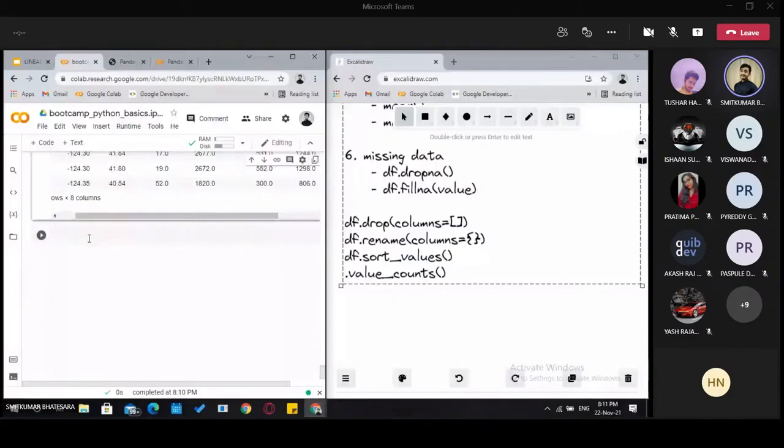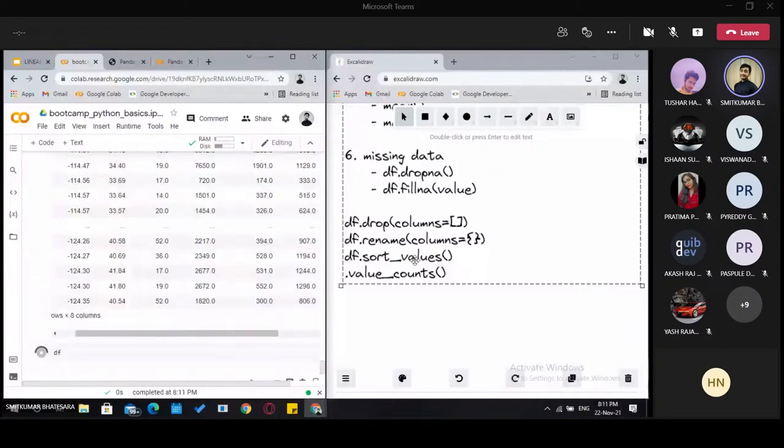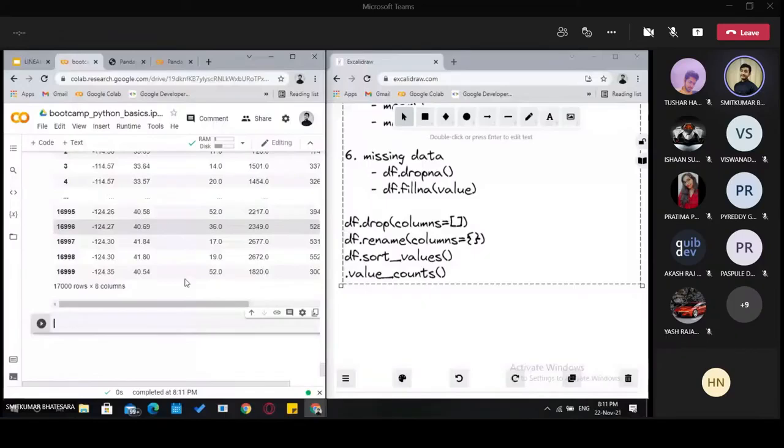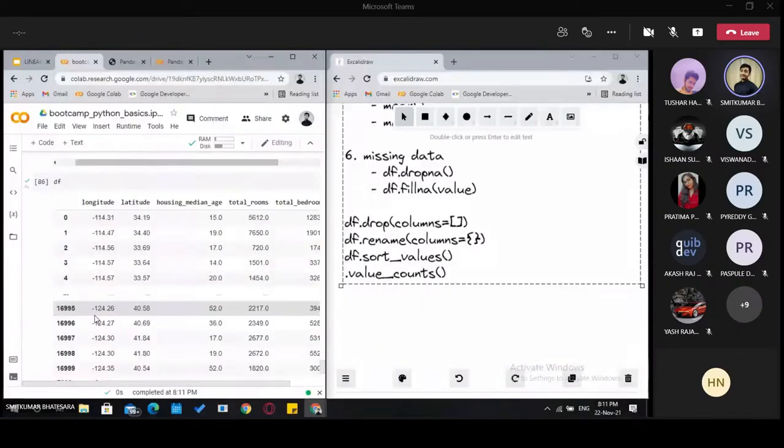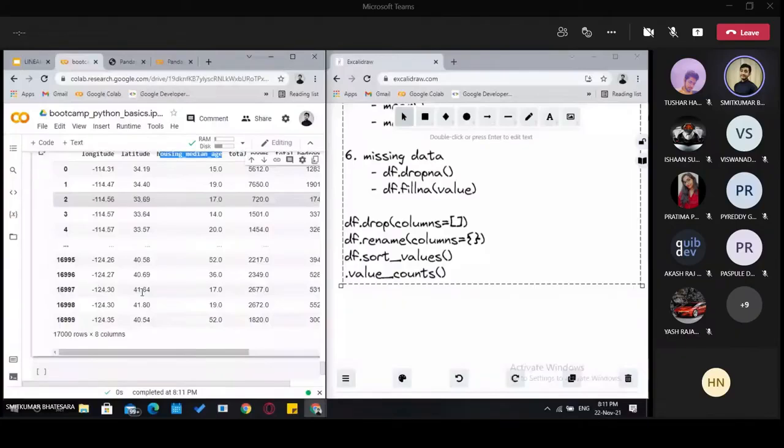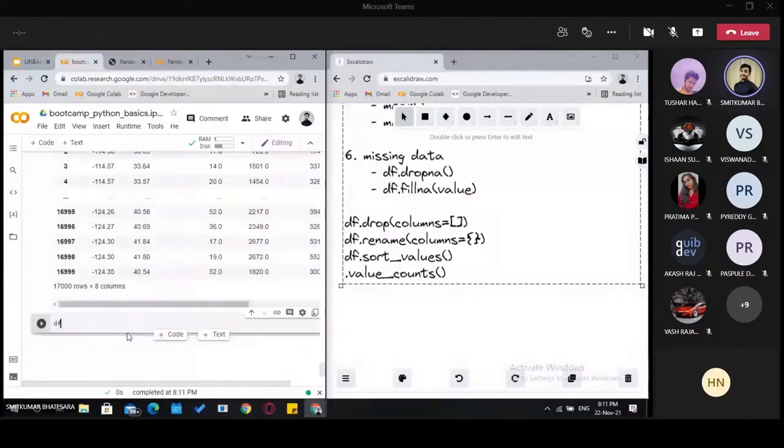And yeah, we have this much only for today. We just have sort values and value counts. Quickly we will see two functions and we will end today's session. All right, so here you can see the housing median age. Okay, so this does mean that this rename function is not changing anything. It's just returning a copy of the data frame. Okay, so quickly let's see the remaining two operations.